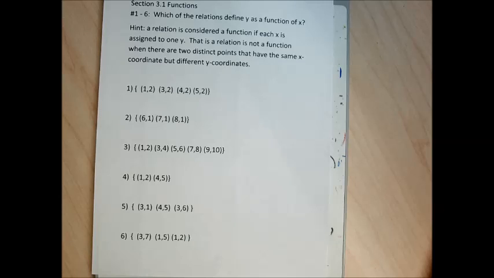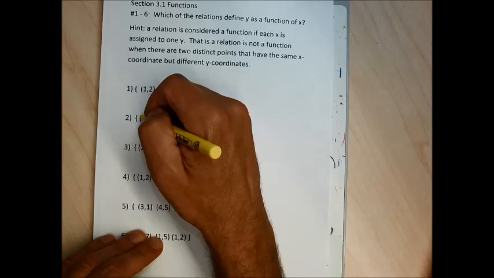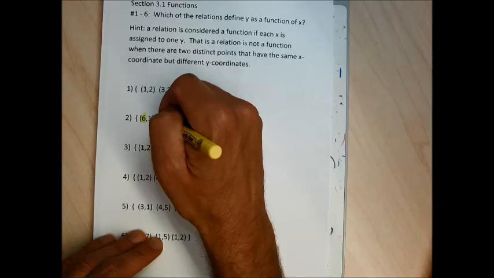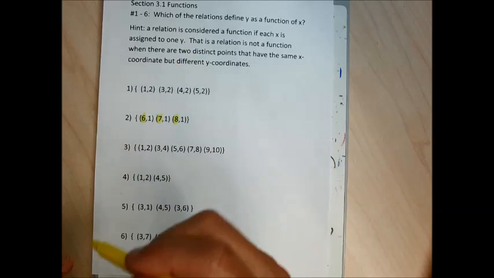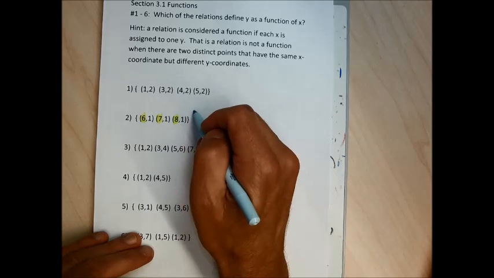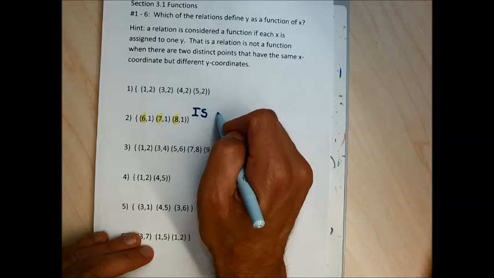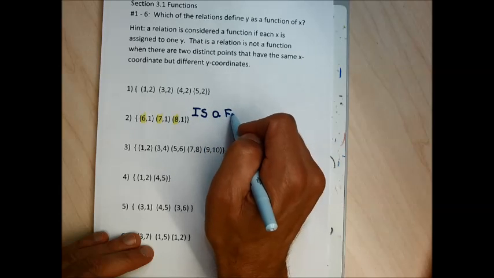So I'm going to go to problem 2 and figure out if it's a function or if it's not a function. To figure out if a relation's a function, when it's defined as a set of points, I look at the x's. If all the x's are different, we say that relation is a function. So in problem 2, I'm going to say the relation is a function.